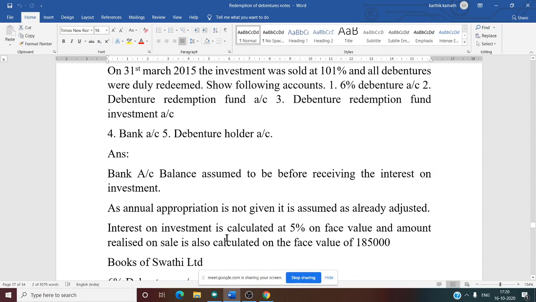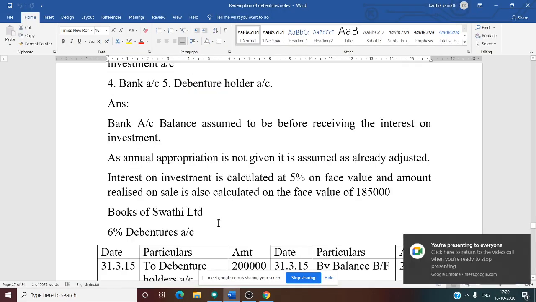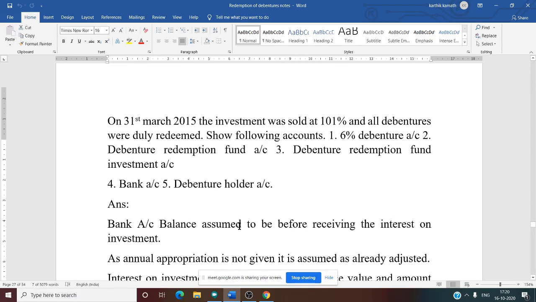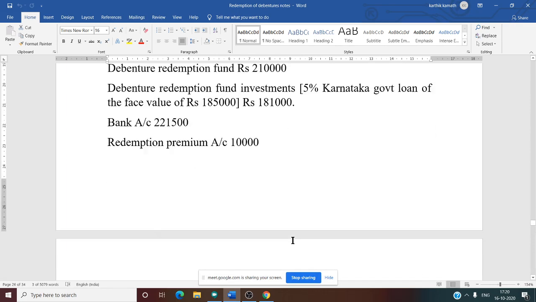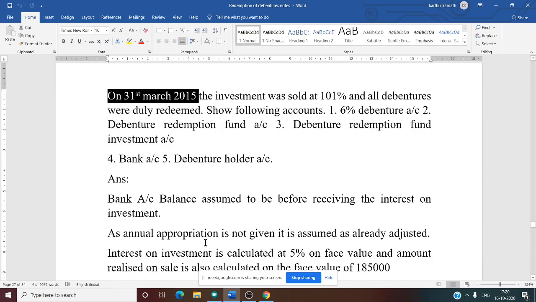Now we need to prepare all the following ledger accounts one by one. The first account we are going to prepare is, in the books of Swati Limited, the 6% debenture account only for the last year. Why only for the last year? See this. All the balances are given on 31st March 2015 and the investment is also sold on 31st March 2015. That means all year-end balances are given and the year-end investment is also sold. So only for 1 year you need to do.